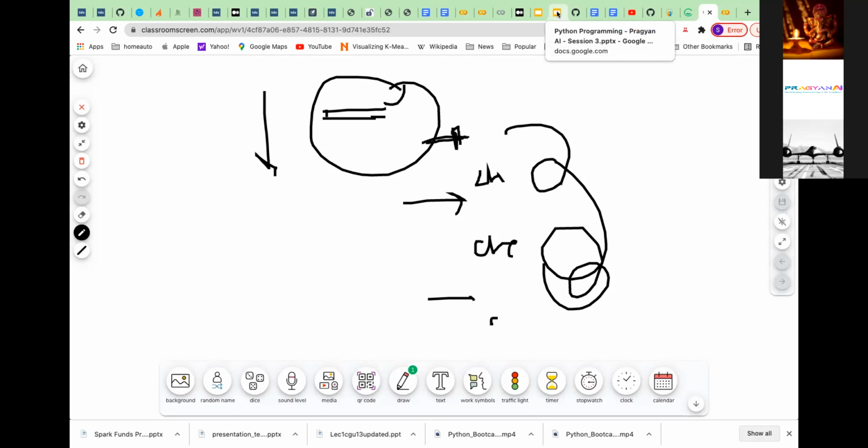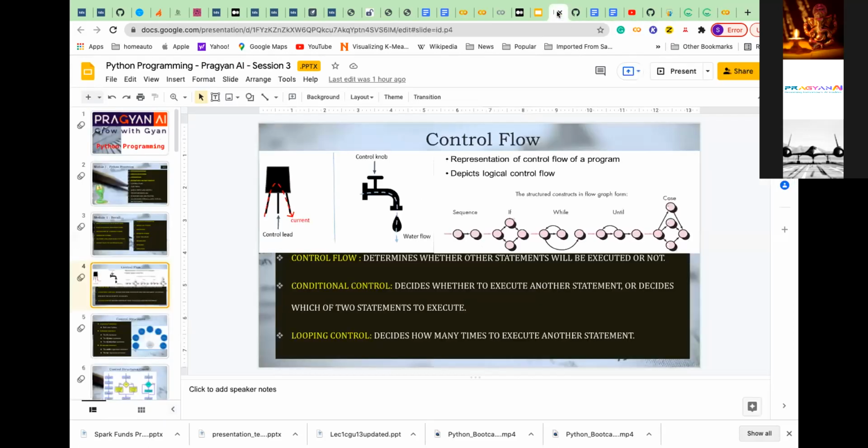Okay, so any programming language should support these kinds of things, because why are we programming? We want to do certain activities, calculate things, compute much faster, and handle repeated routine tasks. So when we want to program those, we should have these facilities: some kind of sequential execution, some kind of conditional decision about which one to execute, or certain places where things are looped. Based on that, we have multiple such facilities.